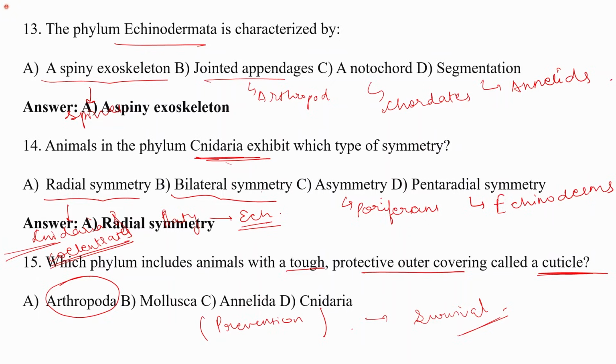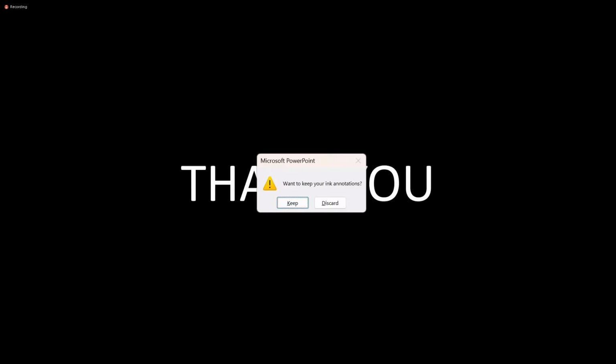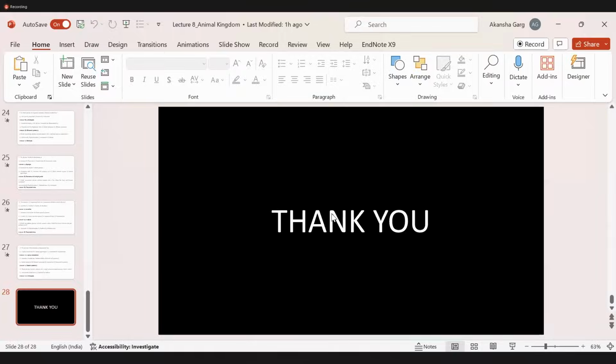So with this, we ended up with the different phyla that include all the non-chordates. From the next class, we will start learning about the chordate animals. With this, I would like to end today's session. And with this, we will finish all the non-chordates, for example, poriferans, platyhelminthes, aschelminthes, coelenterates, ctenophores, annelids, arthropods, mollusks, echinodermata, and hemichordata.